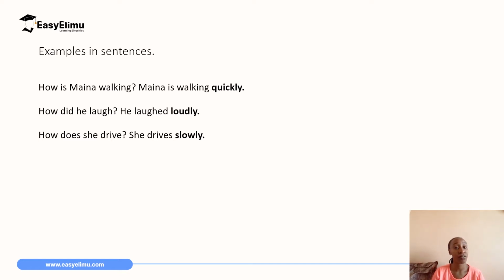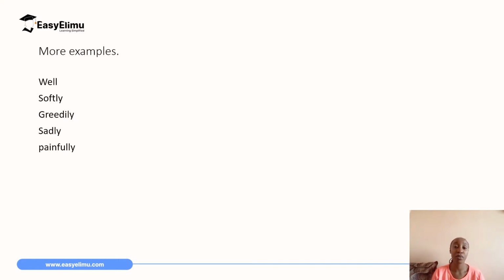How did he laugh? He laughed loudly. Loudly is an adverb of manner. And lastly, how does she drive? She drives slowly. Slowly is an adverb of manner. So there are a few more examples of adverbs of manner, like well, softly, greedily, sadly, painfully. You can try and attempt to construct sentences with these